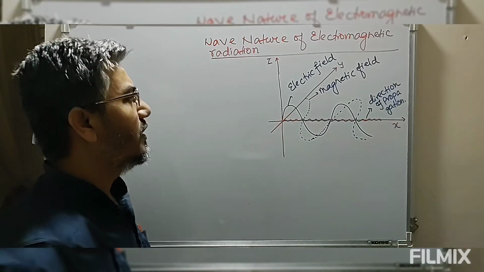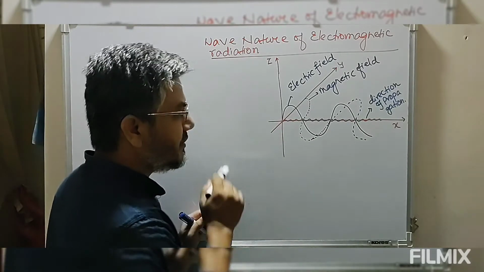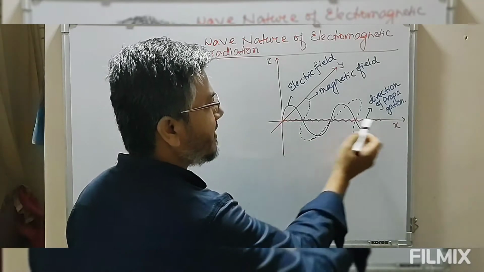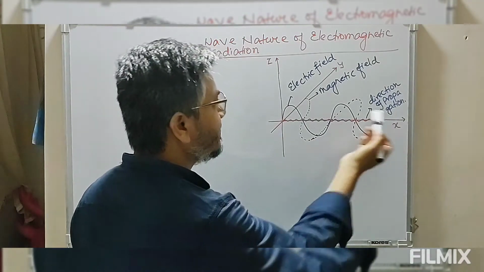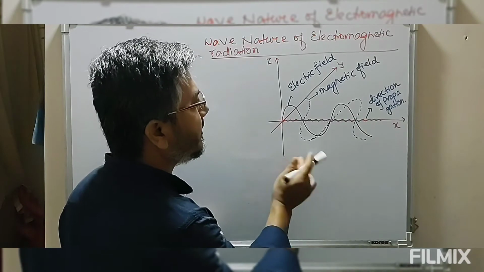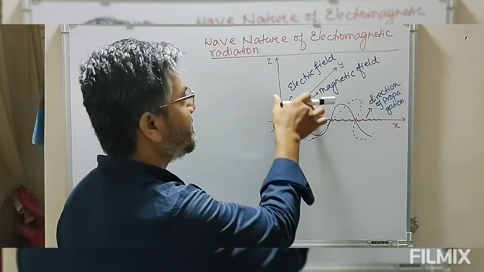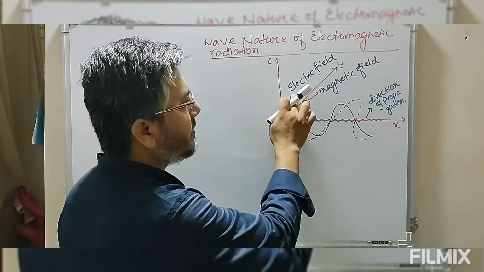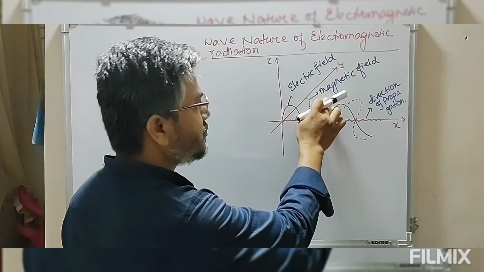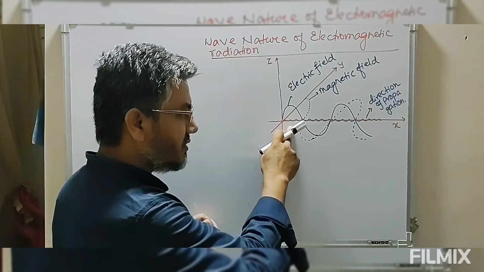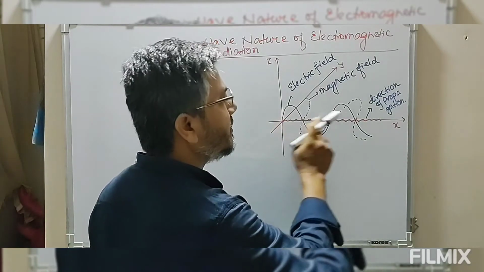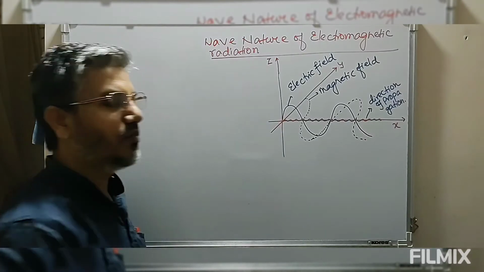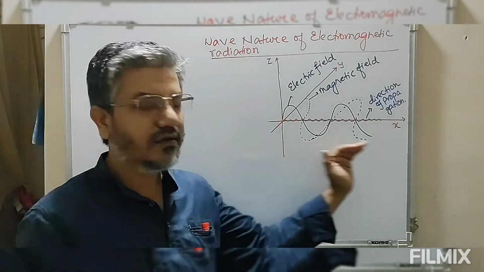Suppose the radiation is propagating along the x-axis, then its electric field and magnetic field will be along the y-axis or z-axis, and they are perpendicular to each other and also perpendicular to the direction of propagation of the radiation.